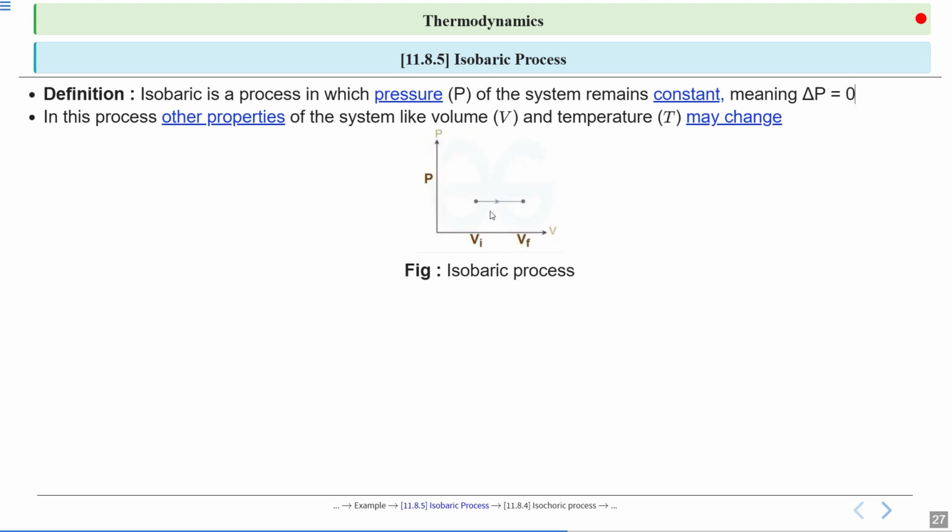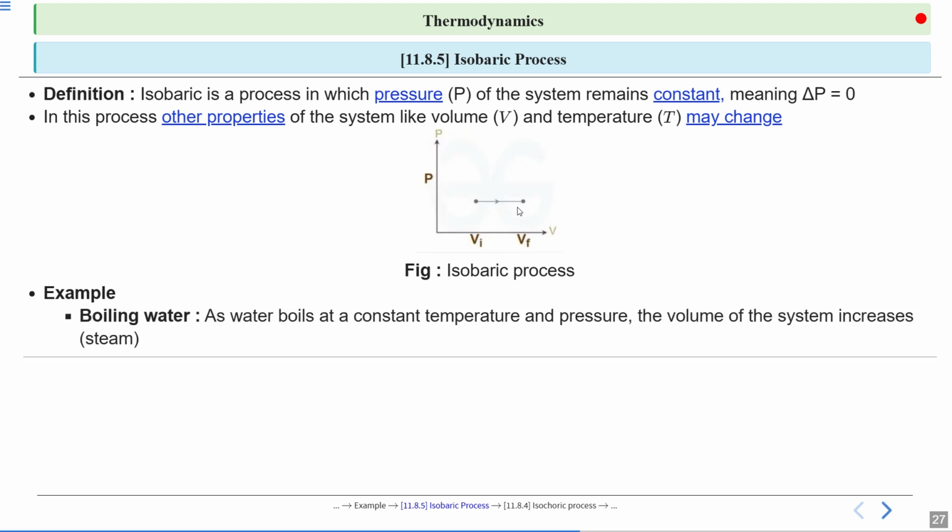If we increase the volume, suppose 10, 20, 50, the pressure remains constant. Example, boiling water. As water boils at a constant temperature and pressure, the volume of the system increases in the form of steam.